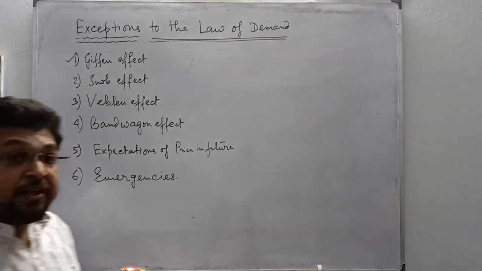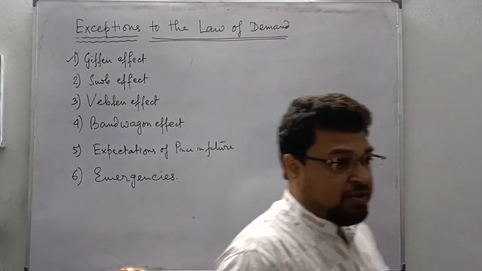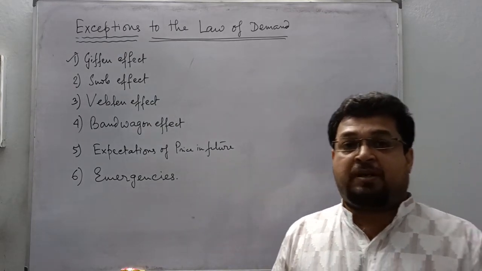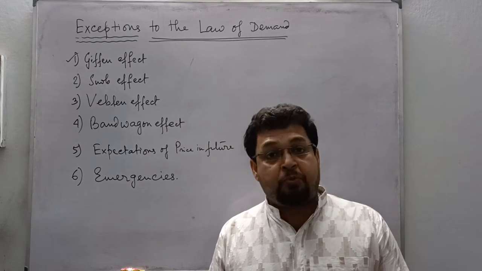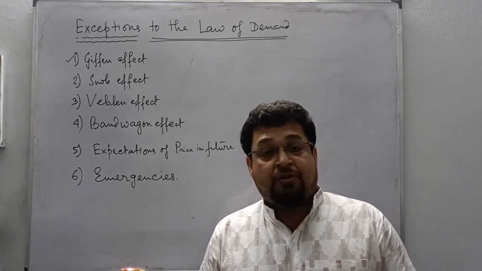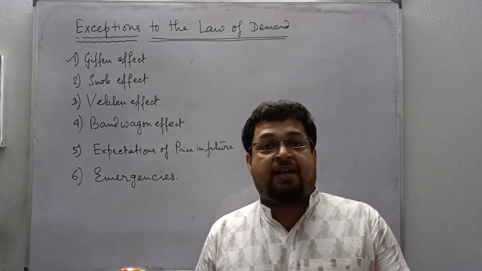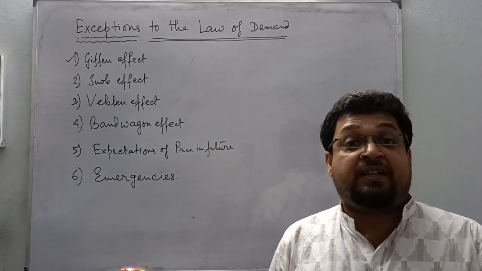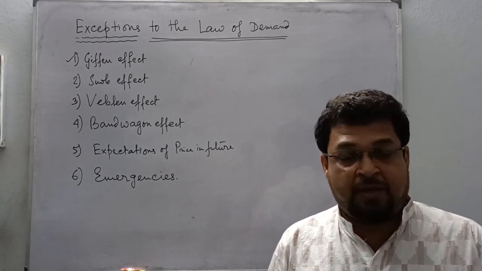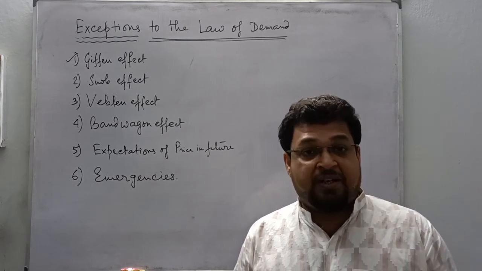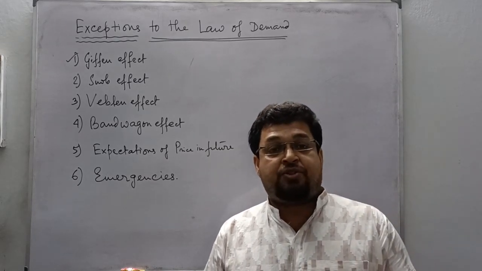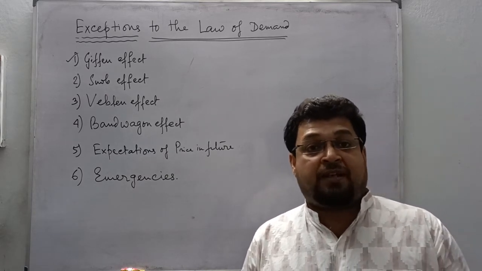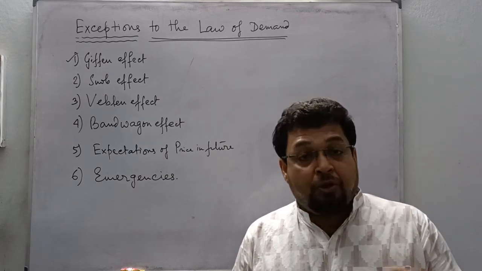Sir Robert Giffen was the first economist who observed a strange behavior among consumers who are poor. Listen carefully, poor people spend a huge proportion of their income on certain inferior goods, low quality goods.